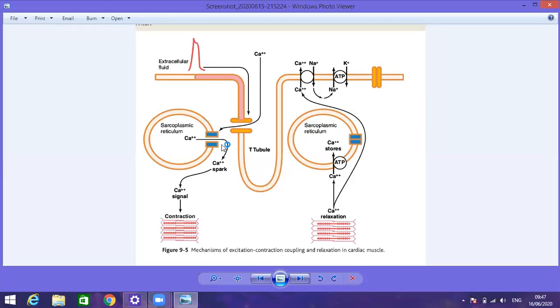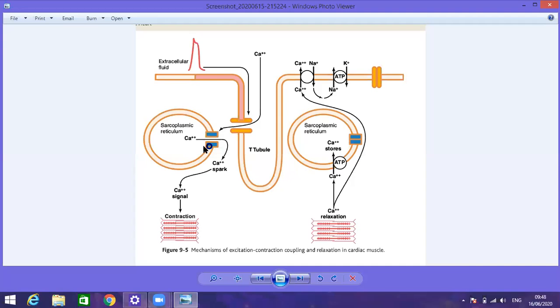While in the skeletal muscle fiber, the sarcoplasmic, the endoplasmic reticulum is highly developed, having the ability to store more and more ions.